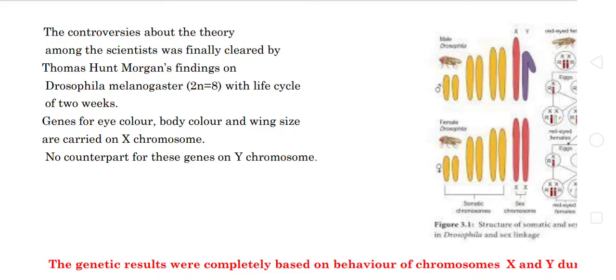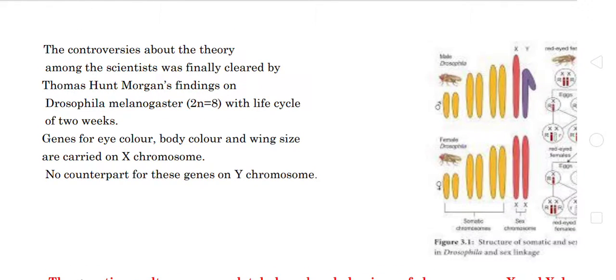Drosophila melanogaster has only 8 chromosomes, and it can complete its life cycle within 2 weeks. Based upon this experimental process, he concluded the theory named sex linkage.